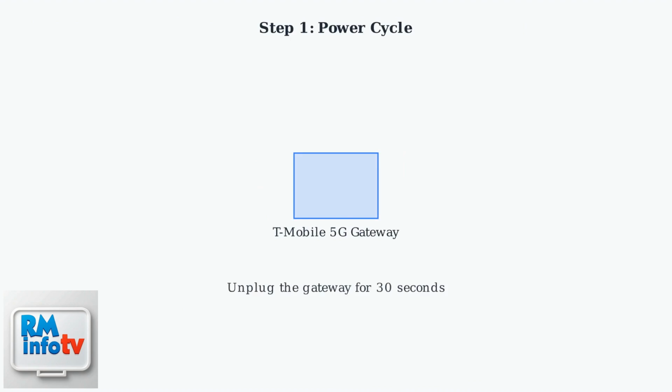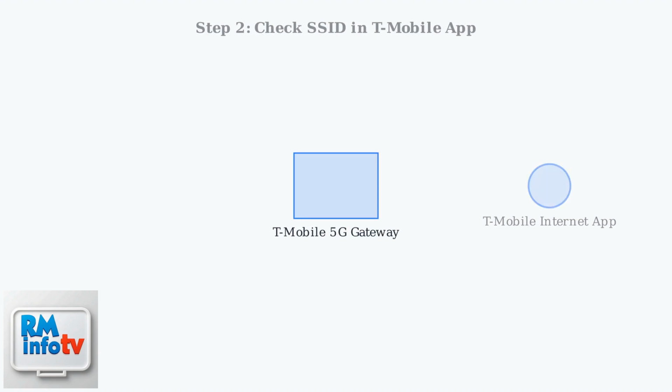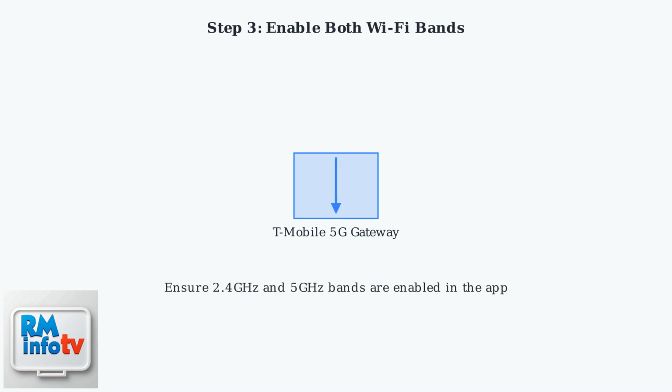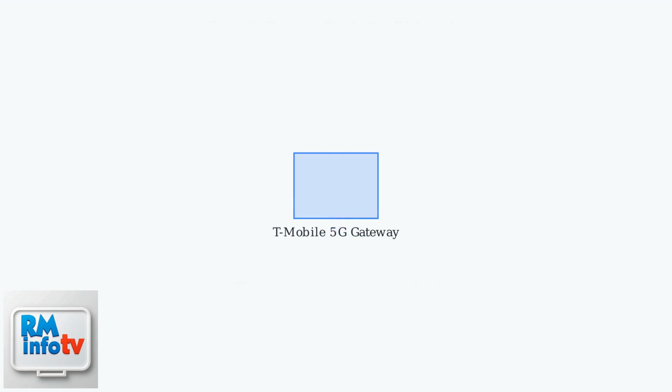Start with the simplest fix. Power cycle your gateway by unplugging it for 30 seconds. This resolves about 70% of connection issues. Use the T-Mobile Internet app to check if your SSID is hidden and toggle it to visible. In the app, ensure both 2.4 GHz and 5 GHz bands are enabled.